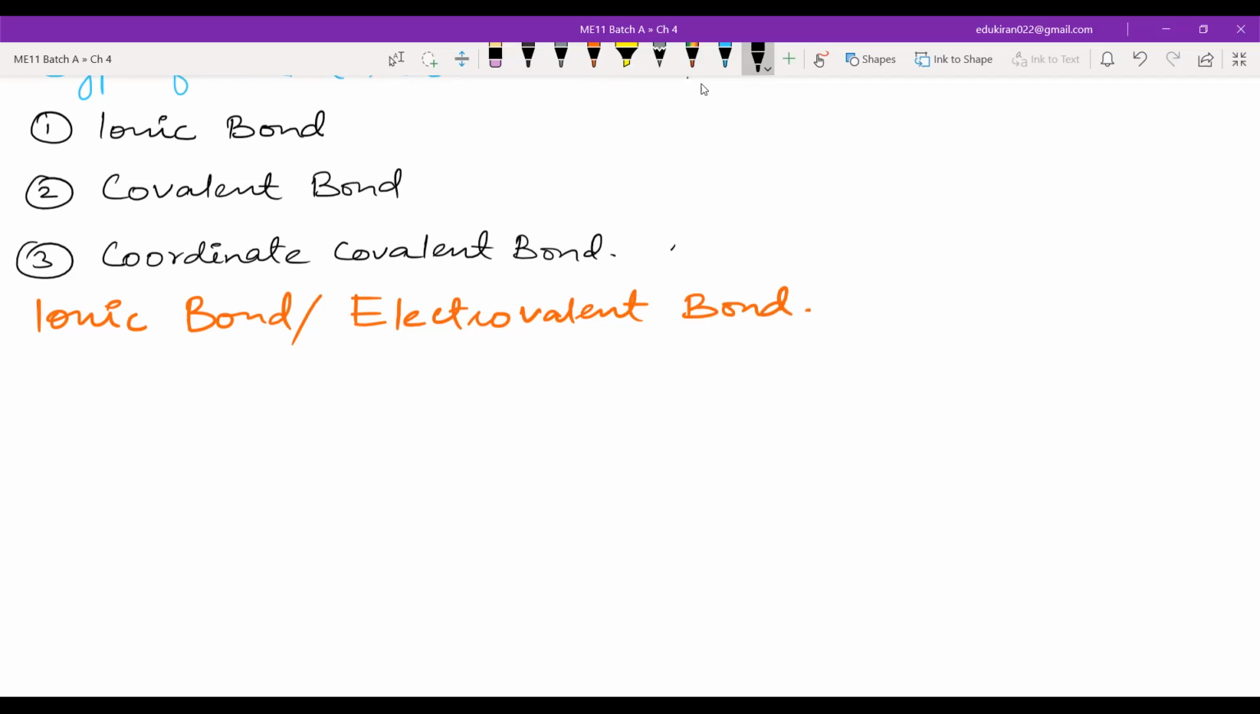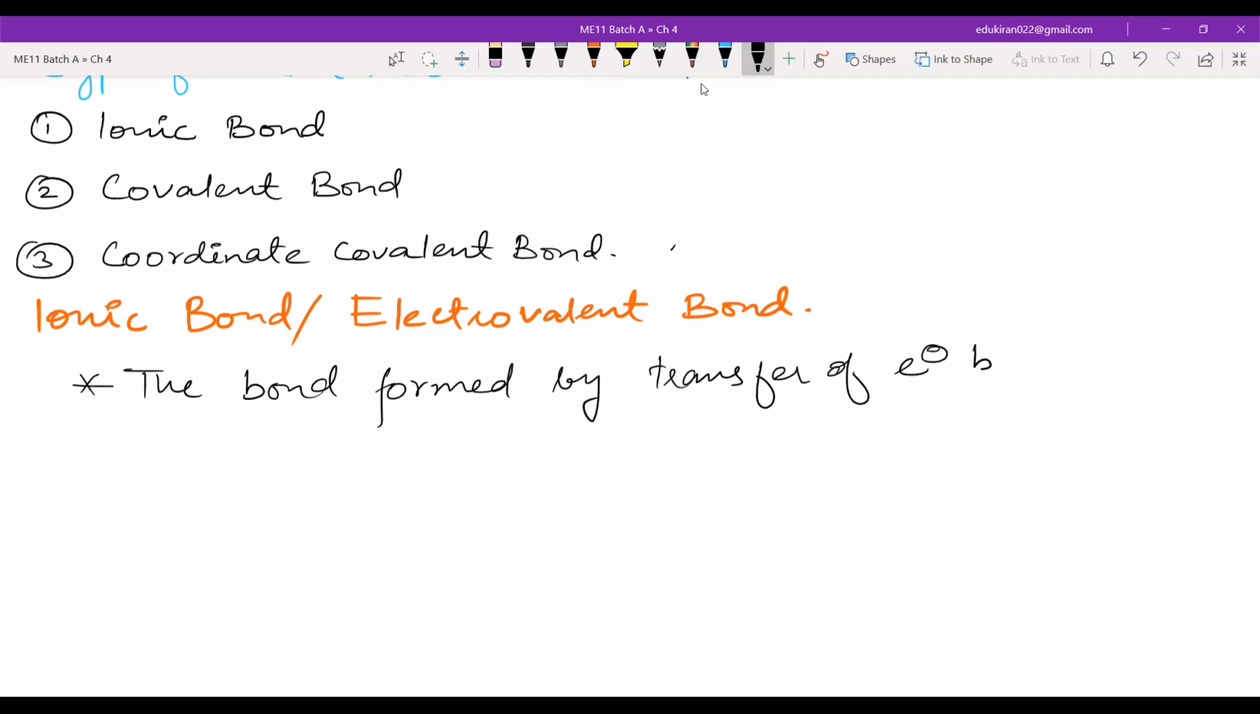What is the definition? This is the bond which is formed by transfer of electron between two combining atoms. Okay, between two combining atoms.